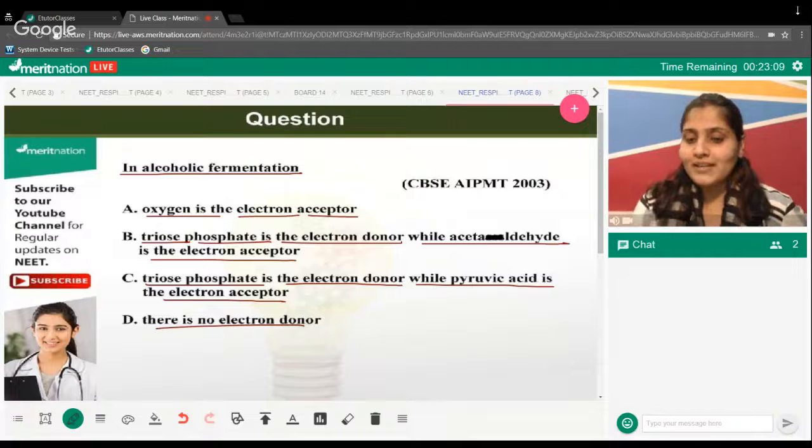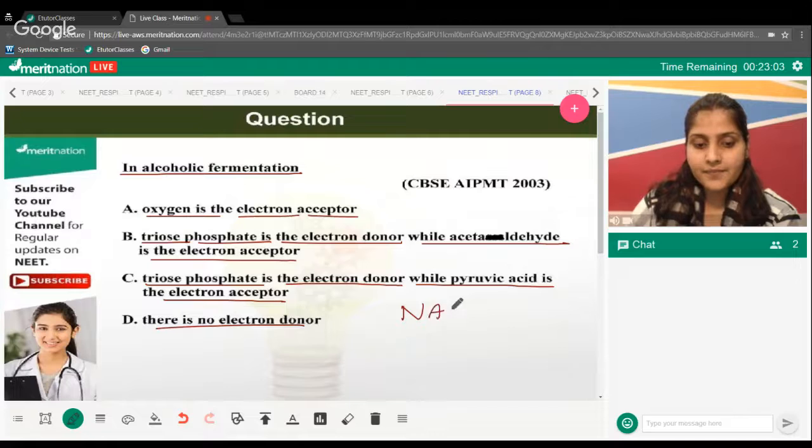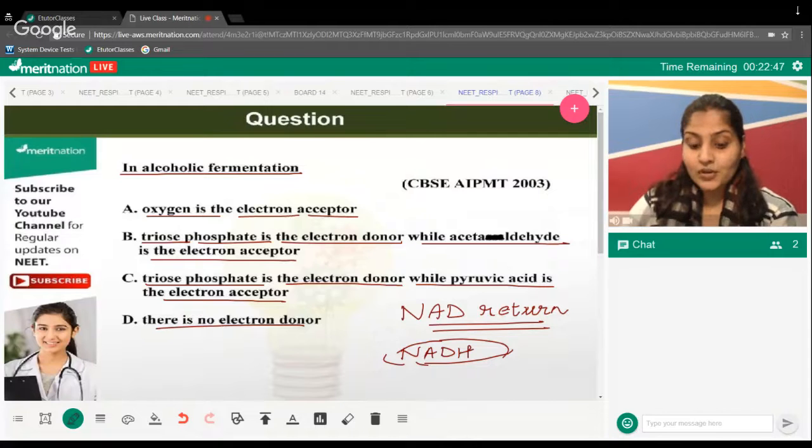Why do you want electrons to be accepted? Because you want your NAD to come back. This is your motive. And for that matter, you need to rob NADH of electrons. Somebody must be there to accept electrons from the NADH. So come on, put out the right answers. I'm giving you 10 more seconds, everyone. Think and answer, all of you. Your time is about to get over, and it's over.